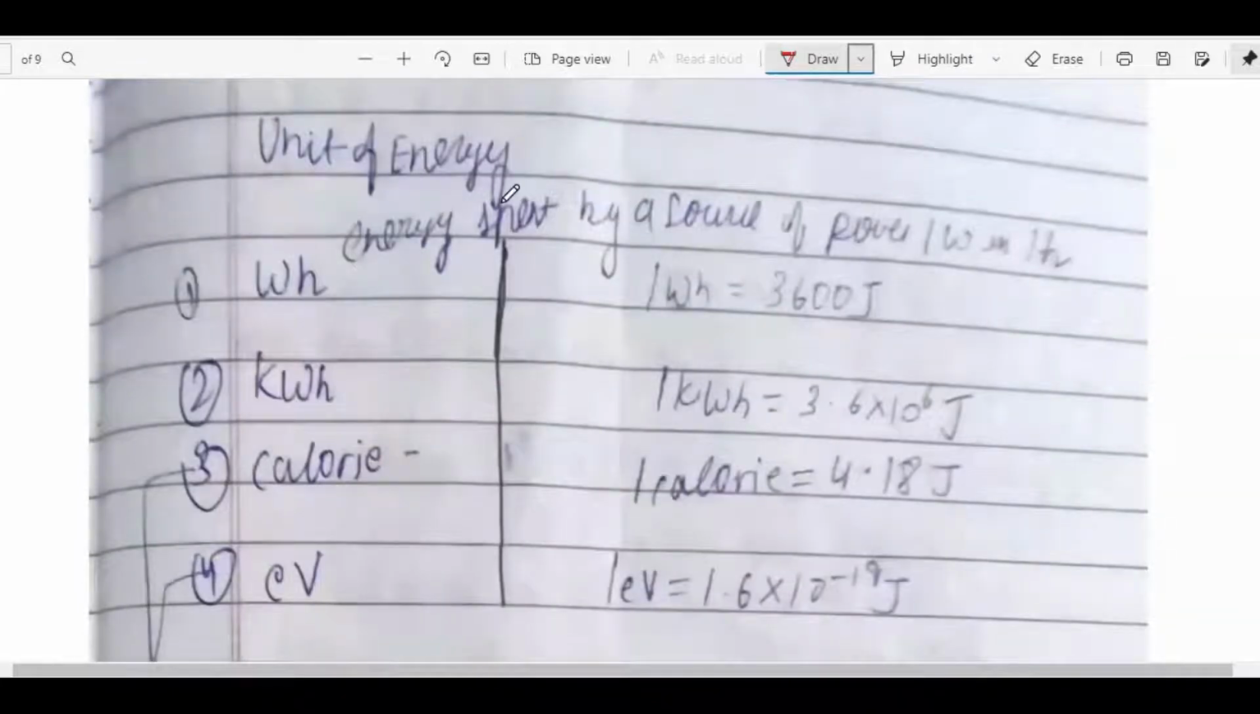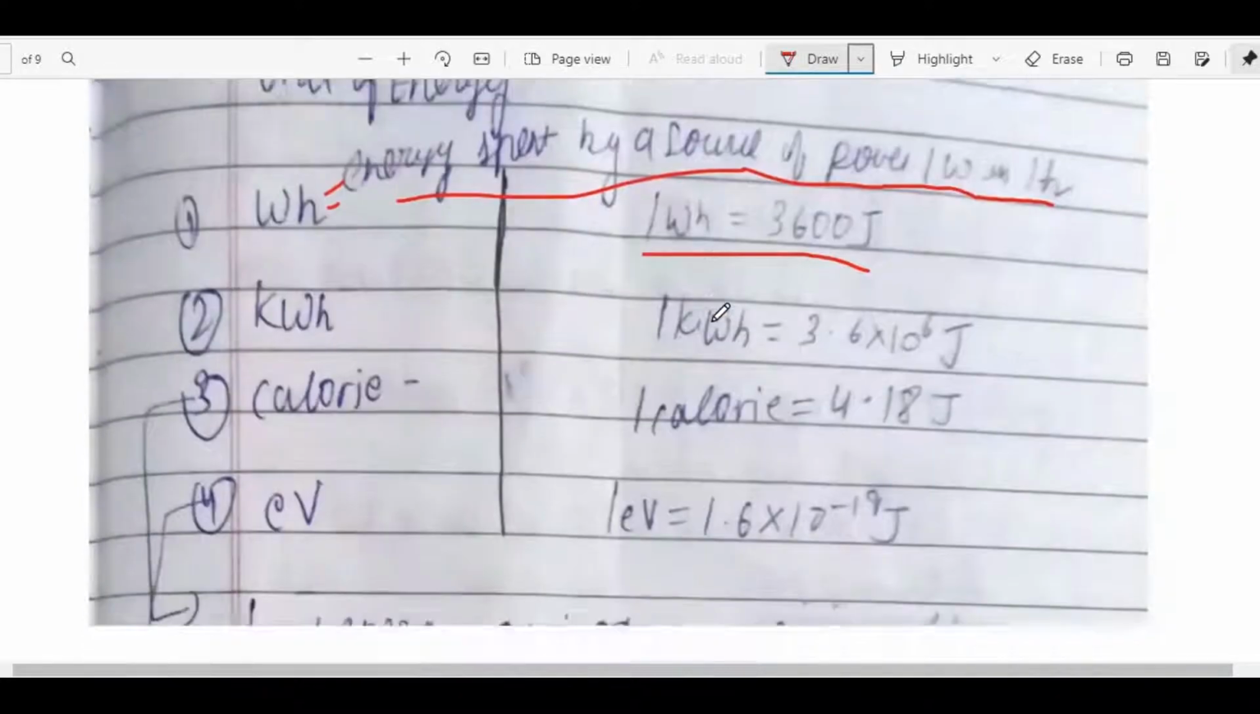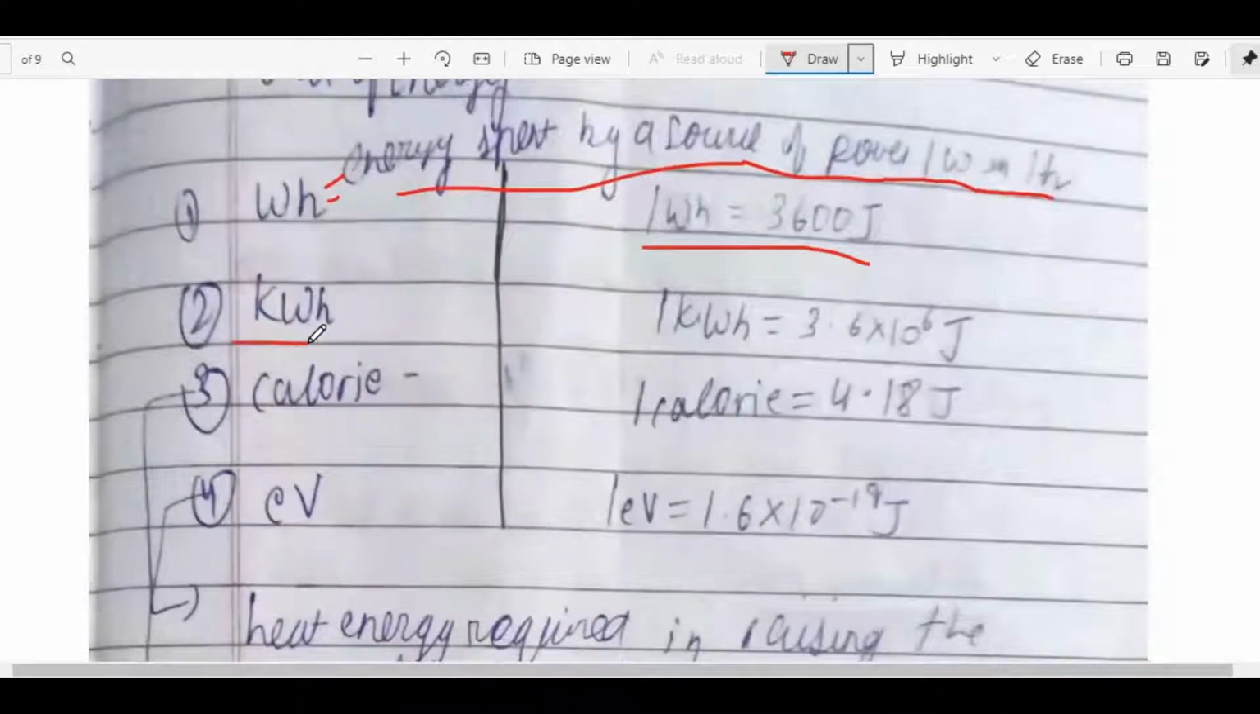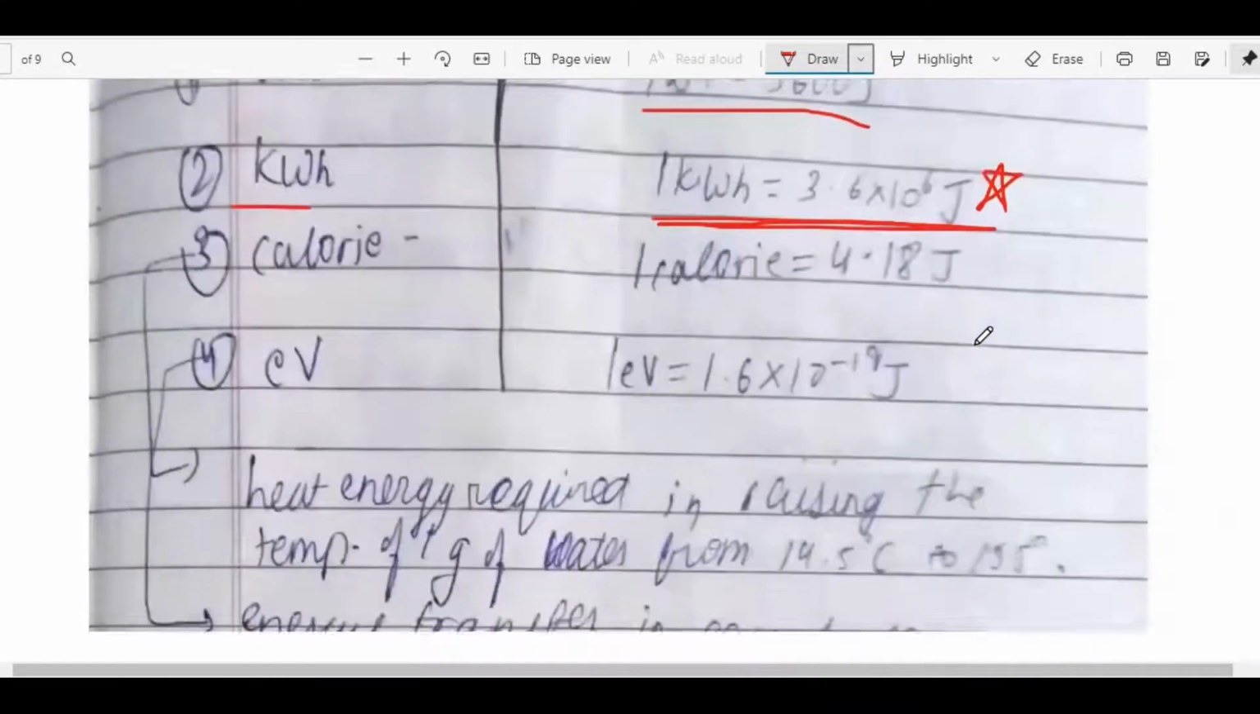Units of energy. The energy spent by a source of power of 1 watt in 1 hour is called watt hour. 1 watt hour in relation to joule is 3600 joule. 1 kilowatt hour is 3.6 into 10 raised to 6 joule. This is also an important question. Please mark a star here.